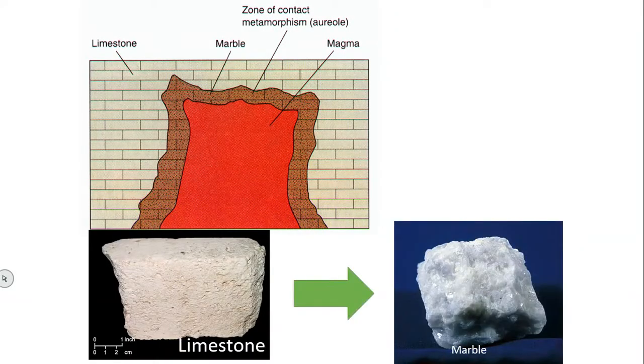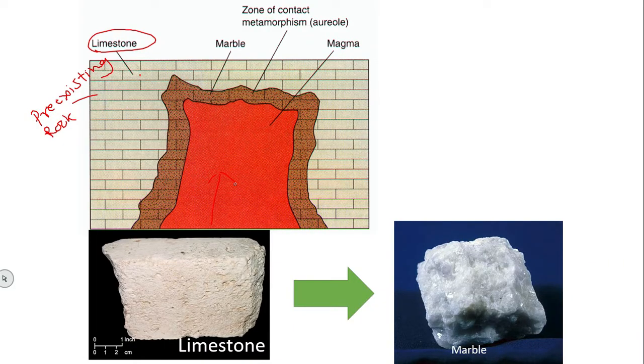You can see it has changed the shape of this particular rock. Now you can see heat. This is magma. It is an already present rock, that is limestone, a pre-existing rock. When magma enters this pre-existing rock, what happens?